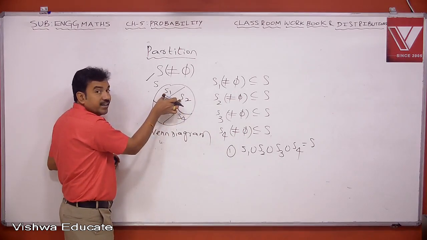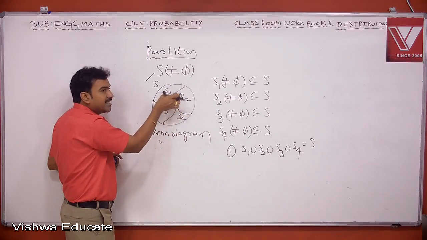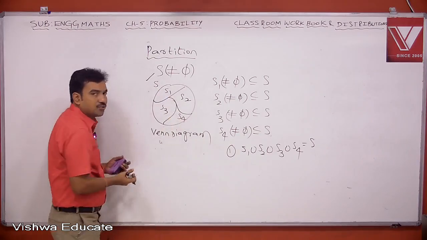So these two are disjoint sets. Disjoint means there is no common element for S1 and S2.